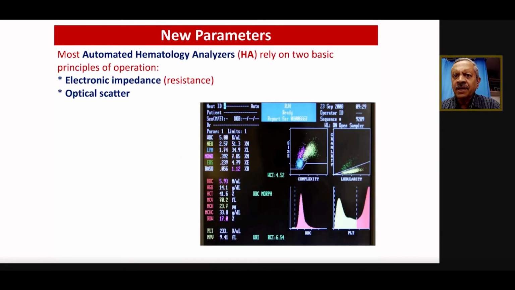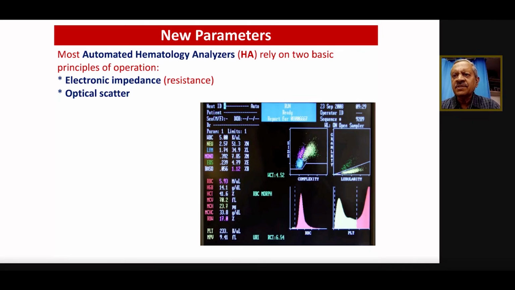So what are these newer parameters? The reports would come like this. These are all histograms and scatterograms, right? They work basically on the principles of electronic impedance and optical scatter. So all the cells are lined up in the electronic analyzer, and they pass light through a very small aperture. Depending on the size of the cells, and with different stainings also done, they can come out with different types of scatterograms and a wealth of information.